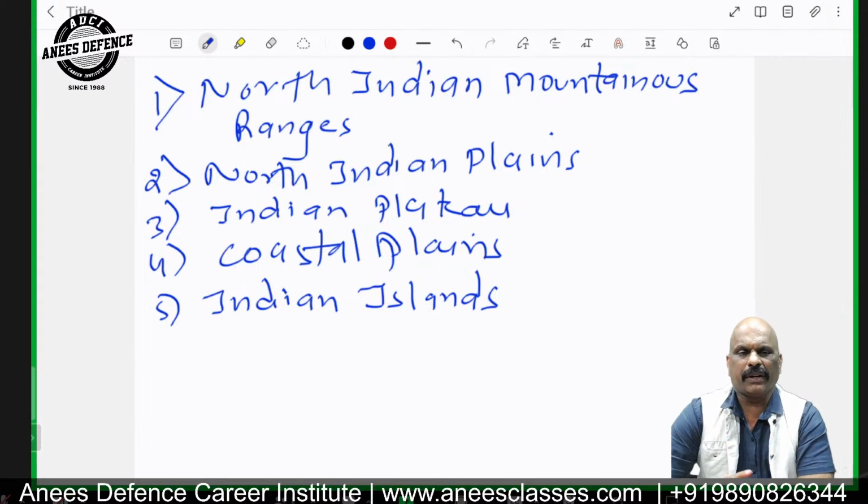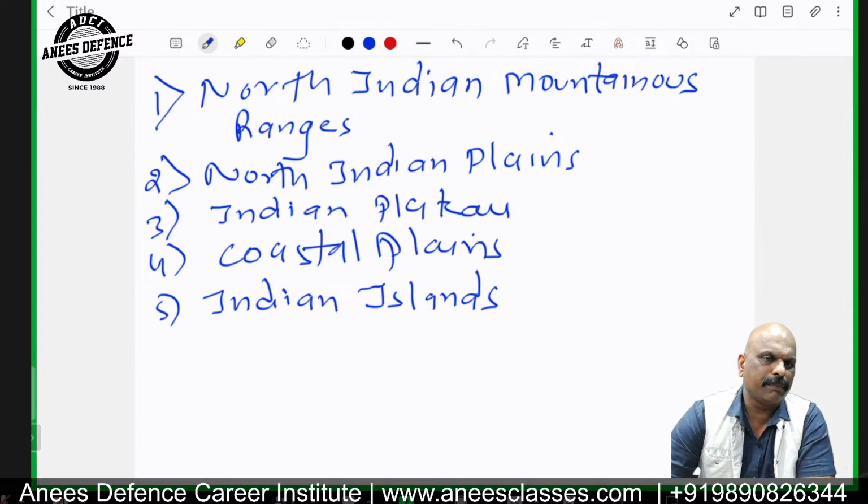Basically, Indian plains are divided into Babbar plains, then we have Bhangar plains, Khadar plains, Delta plains, and Tarai plains in India. These plains are very fertile, known for agriculture. Indian plains are divided into three.